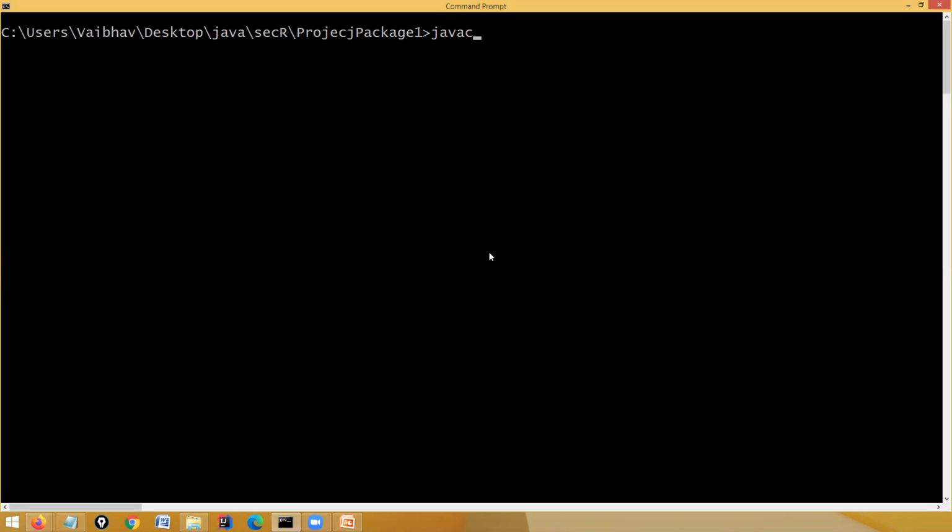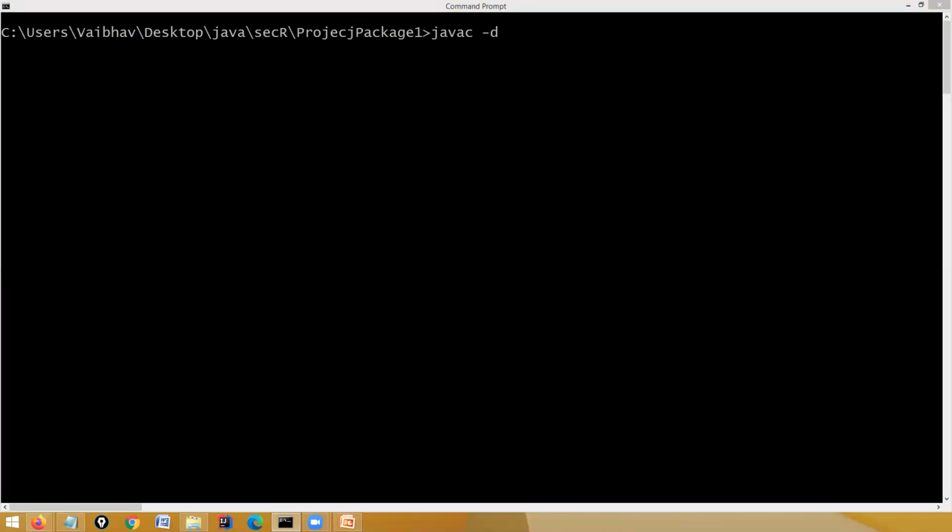So javac hyphen d. This command accepts javac space hyphen d space, and then which directory is your output folder. We are sitting in the base directory, the project package one.